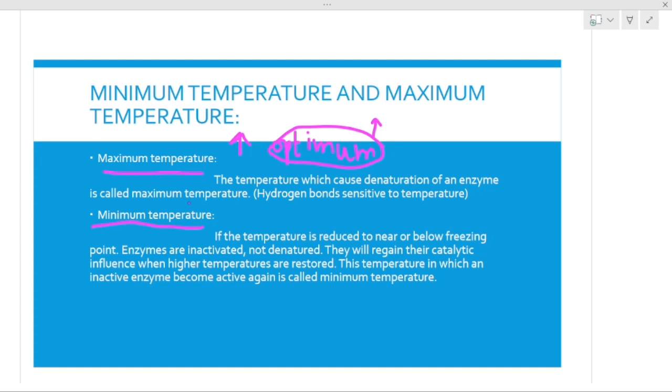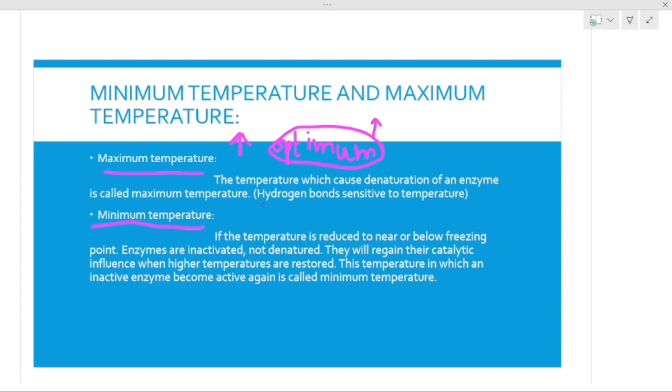This is a very easy concept: when the temperature exceeds the optimum temperature, that temperature is called maximum temperature.